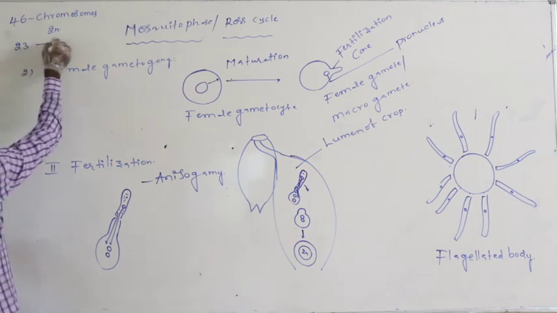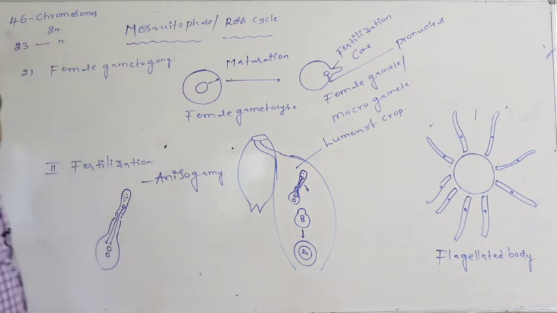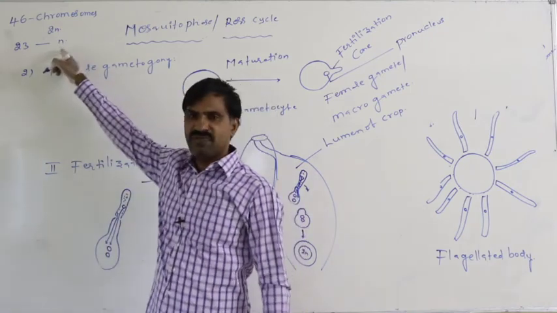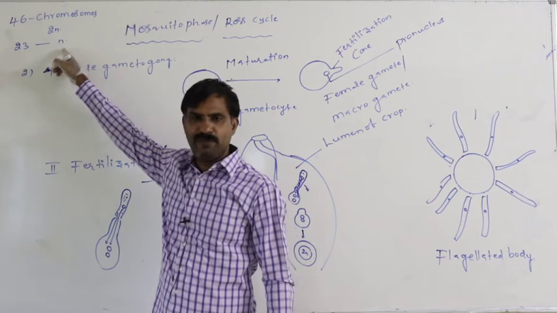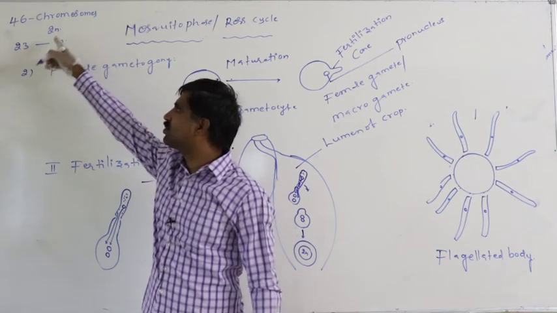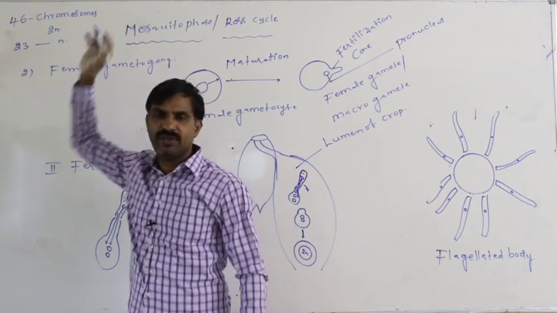Otherwise, if 23 chromosomes are present, that is haploid. This is a single set of chromosomes, that is haploid. This is two sets, or a double set, of chromosomes, that is diploid.